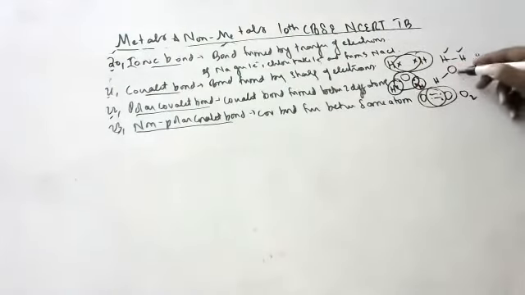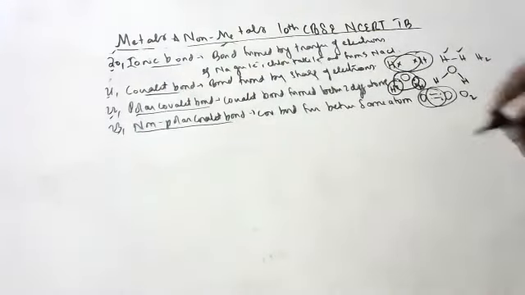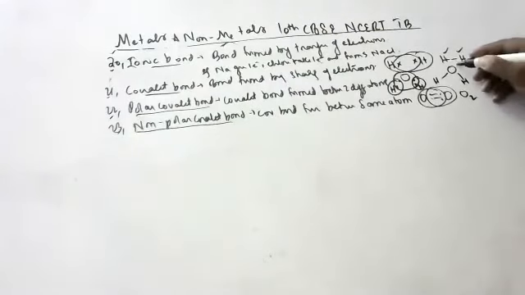Why water is called polar? Two different atoms are there. Because of two different atoms, oxygen will get a little negative charge, hydrogen will get a little positive charge. Why, sir, you may ask?